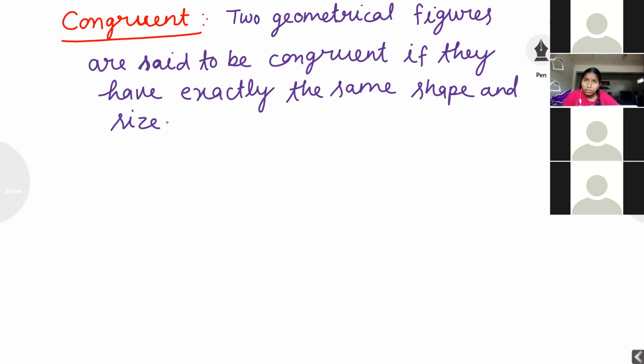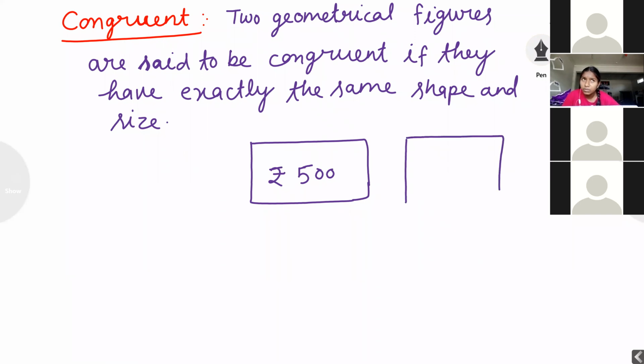One more student has also one 500 rupees note. One more student has a 500 rupees note. I'm talking about the new currency, not the old currency.